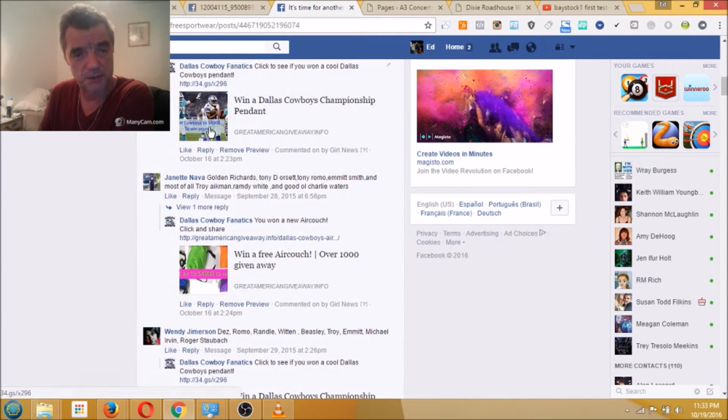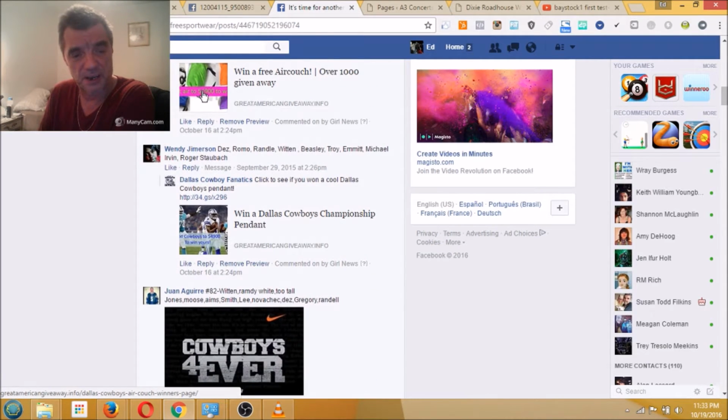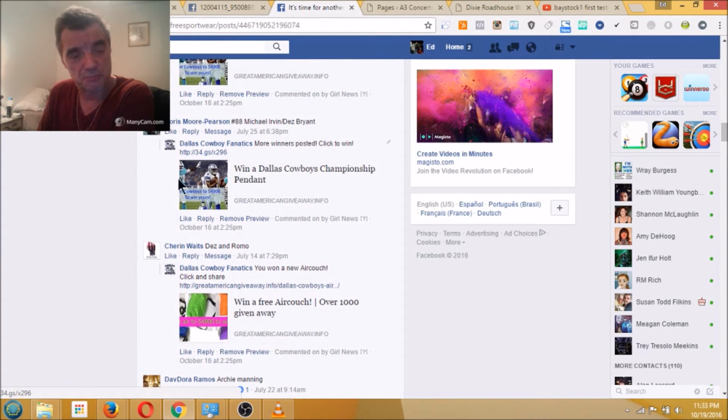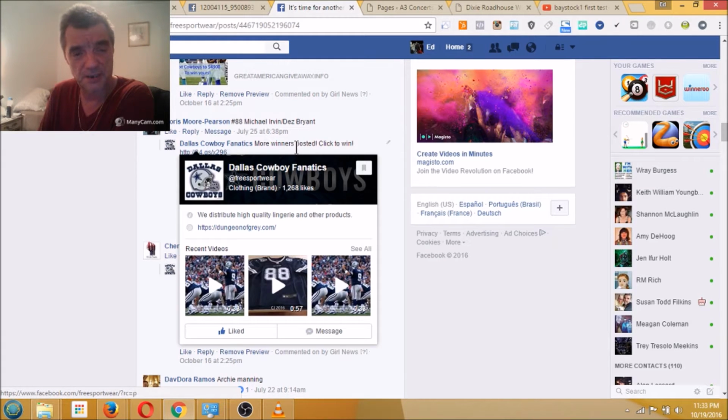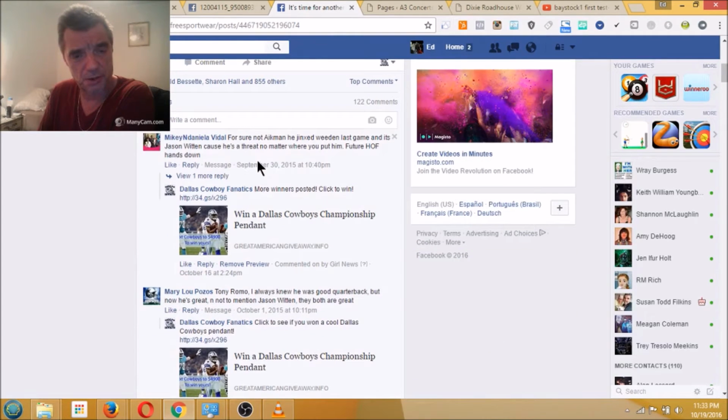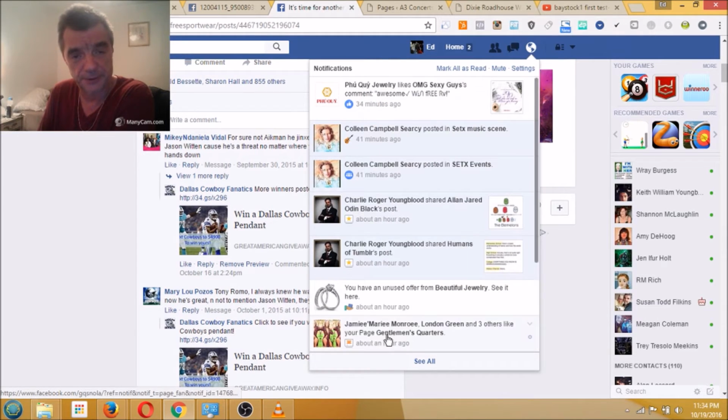Now we have a championship pendant. This one's an air couch. Again, it's the air couch. We can make this whatever we want, but you'll notice it says Dallas Cowboy Fanatics and then a post and then a link. Now what this does for all 122 people on this particular post, it lights up this little notification window over here, you know, where you see everything, and it'll say Dallas Cowboys Fanatics replied to your comment.